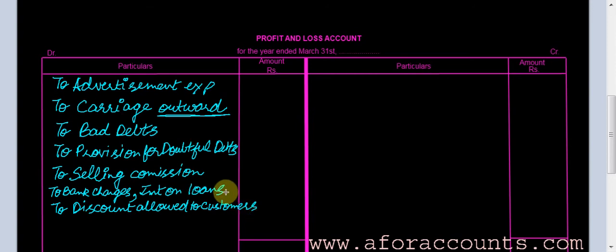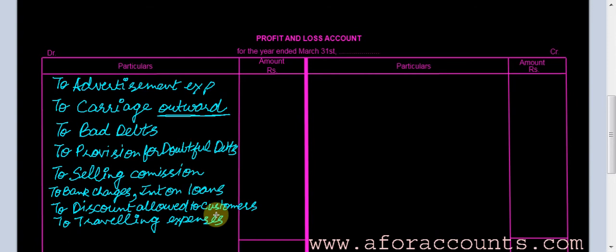Now, any entertainment expenses, any postage and telegram expenses, traveling expenses, also have to be debited to the profit and loss account, all indirect expenses.